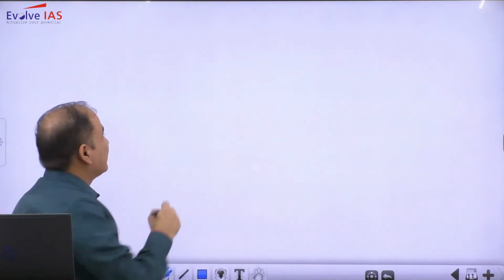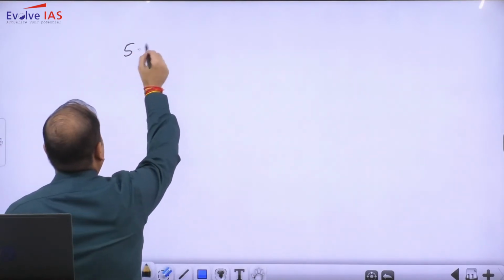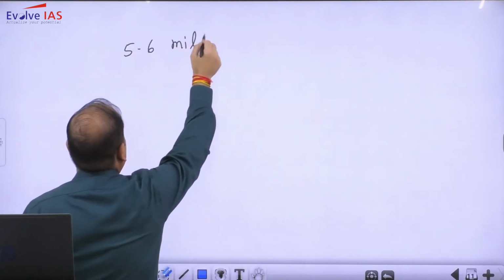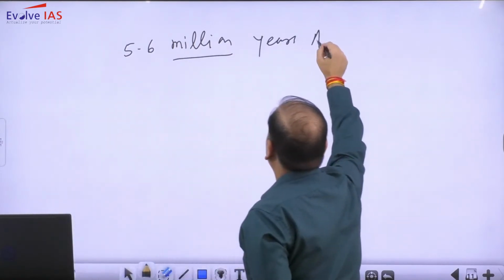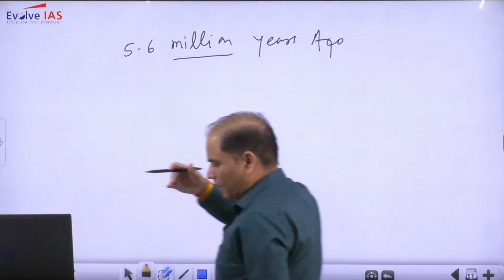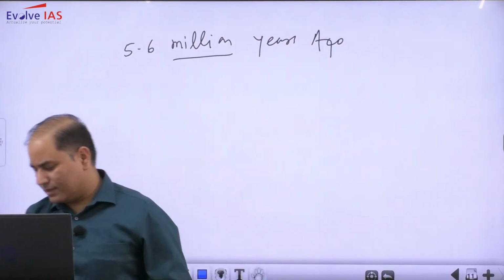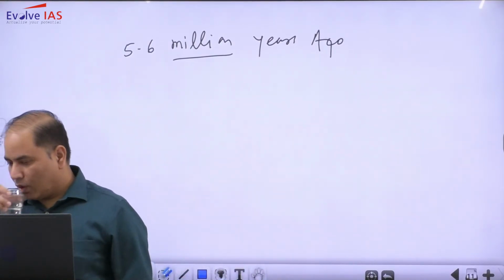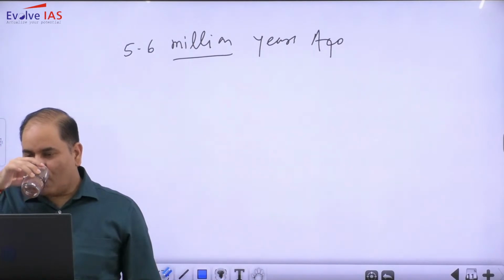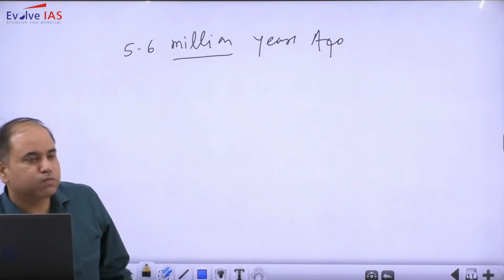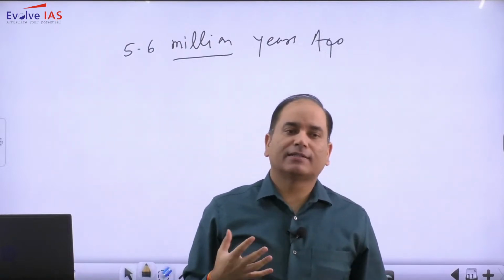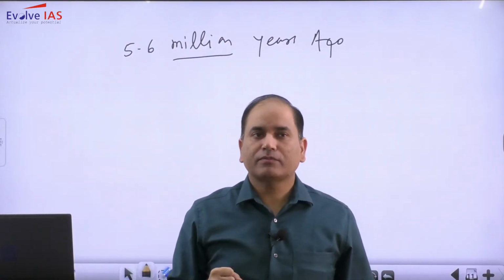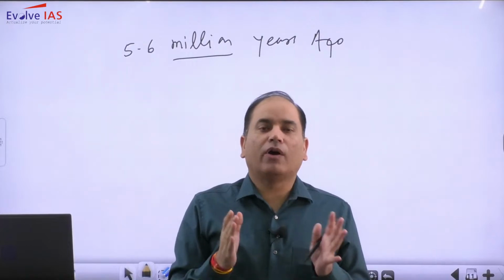Around 5.6 million years ago, as I said, our ancestors are apes, so the ancestors, that is the early form of the human, started walking.